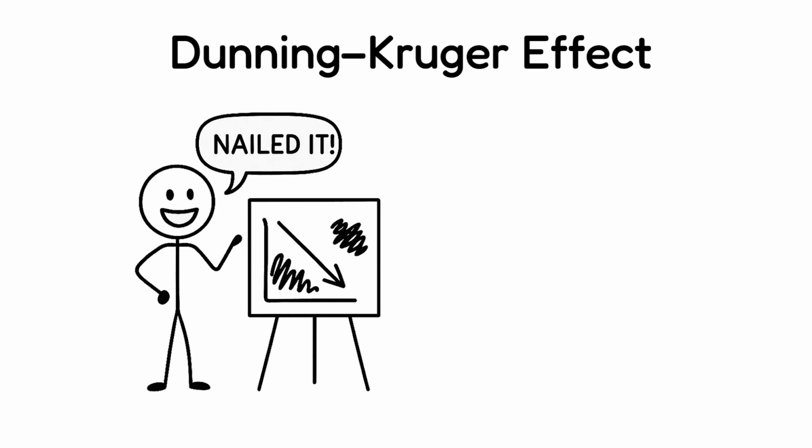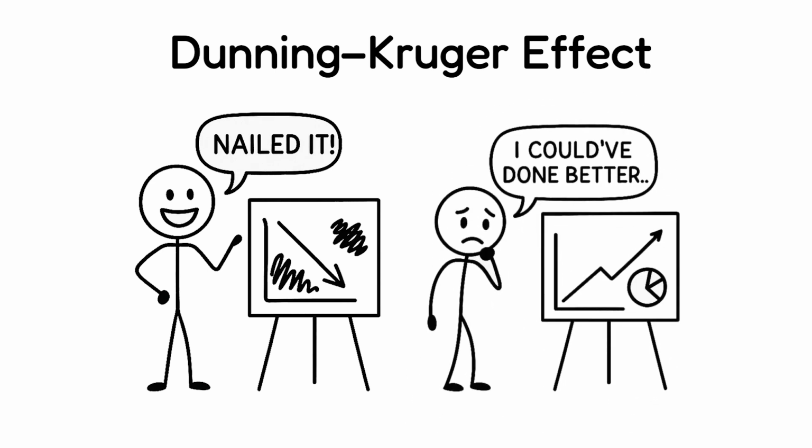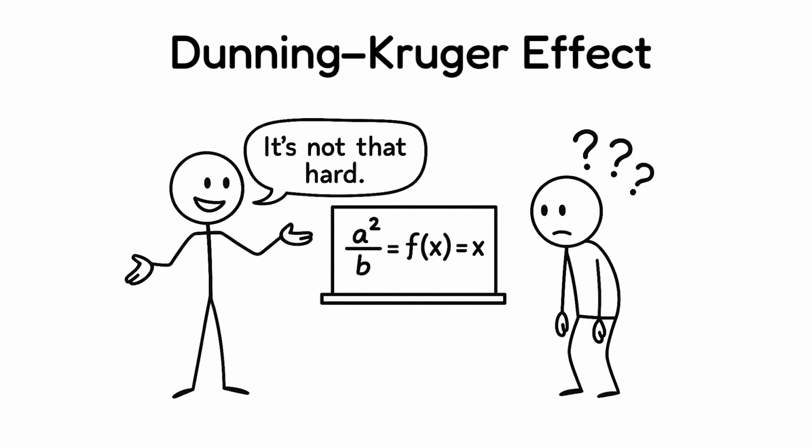Dunning-Kruger Effect. It's a bias where people with low ability overestimate their skills, while highly skilled people may doubt themselves, because they assume tasks are just as easy for everyone else.